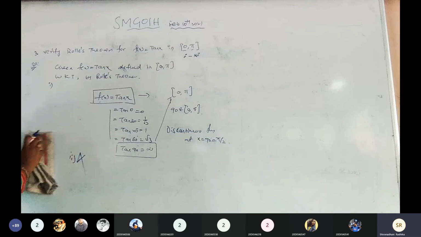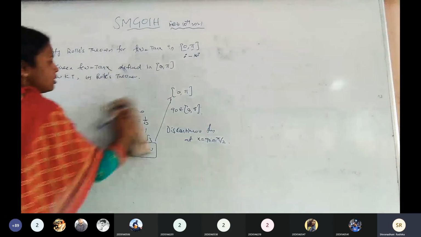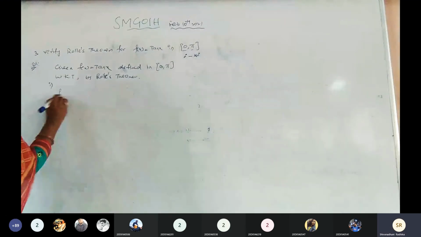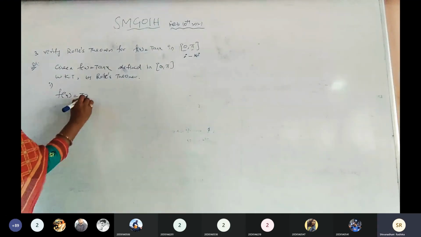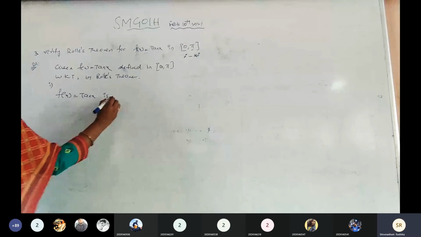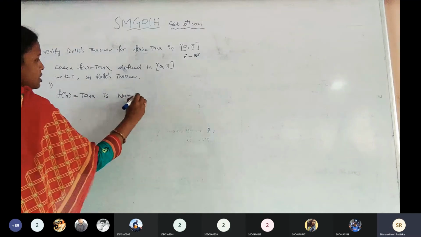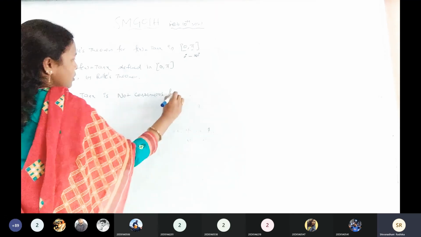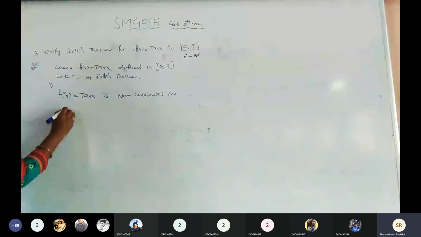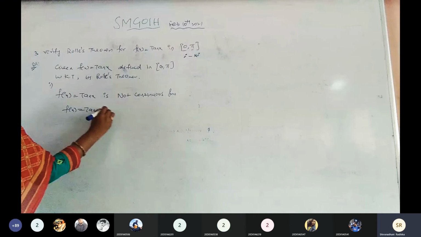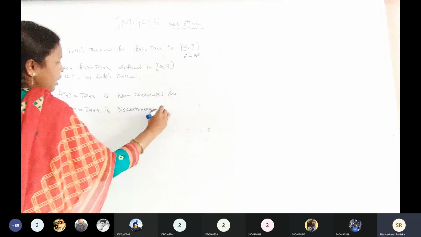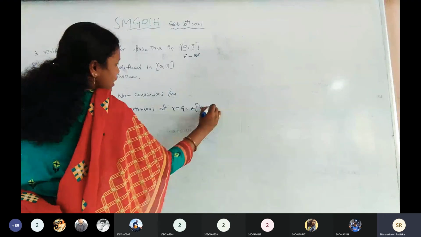Okay. Now, the first condition I am going to write here. f of x equals tan x is not a continuous function, and f of x equals tan x is discontinuous at x equals 90, which belongs to 0, pi.